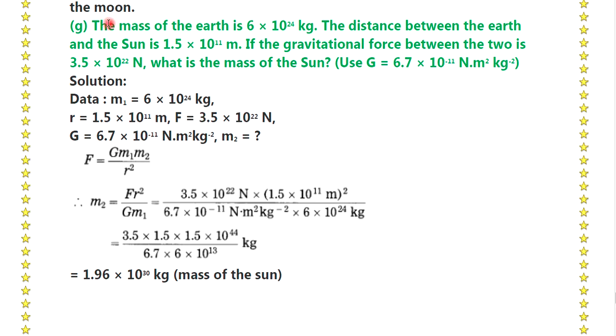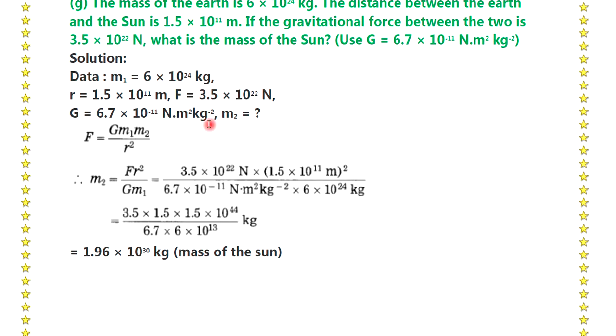The next question. The mass of the earth is 6 into 10 to the power 24 kg. The distance between the earth and the sun is 1.5 into 10 to the power 11 meter. If the gravitational force between the two is 3.5 into 10 to the power 22 Newton, what is the mass of the sun? Okay, we have G is equal to 6.7 into 10 to the power minus 11 Newton meter square per kg square.